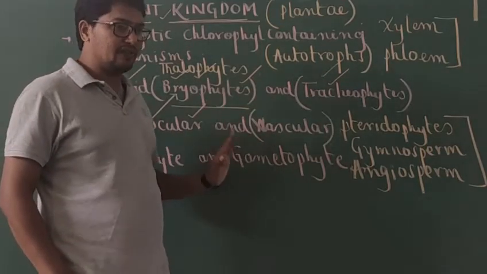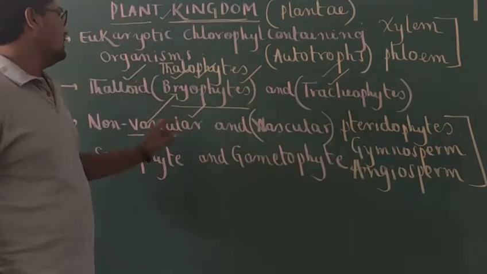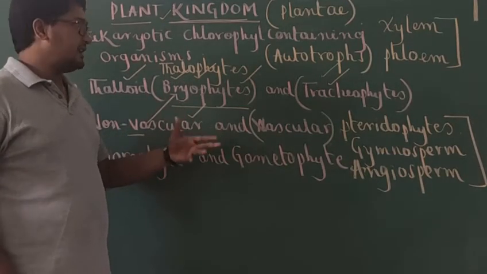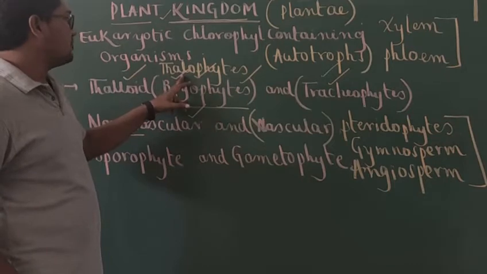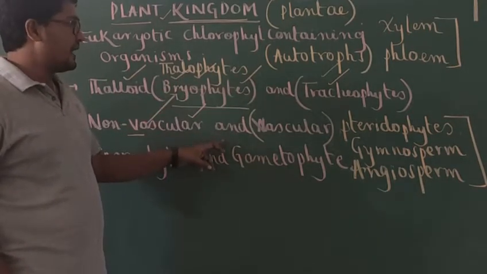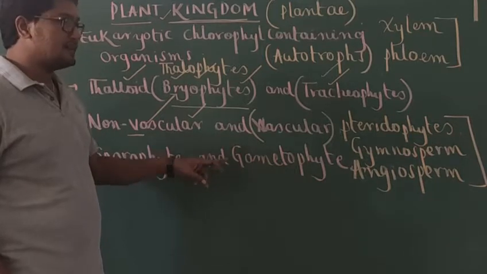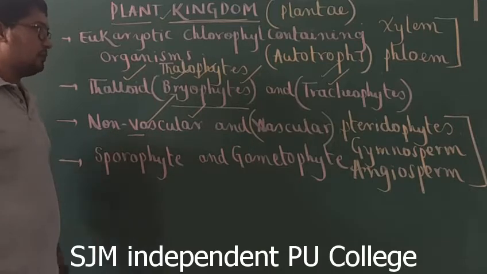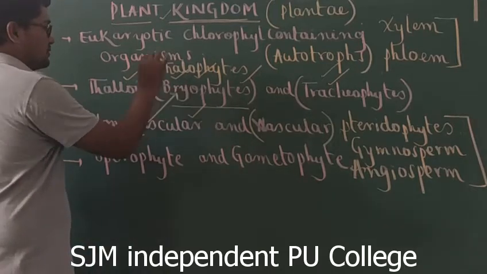So in this way, based on whether the plant body is differentiated or undifferentiated, we have classified plants into what? Thallophytes and tracheophytes. Based on presence or absence of the vascular tissues, plants are of two types, that is non-vascular plants and vascular plants. For non-vascular plants, bryophytes is the example.